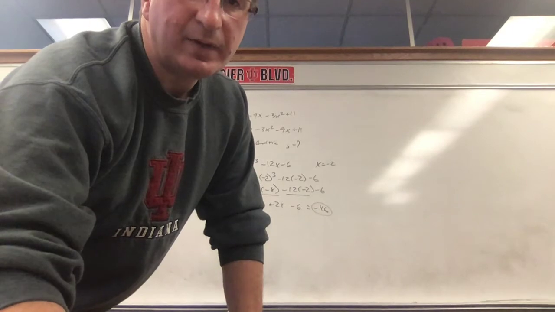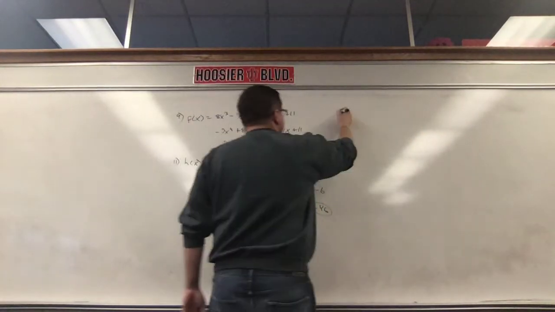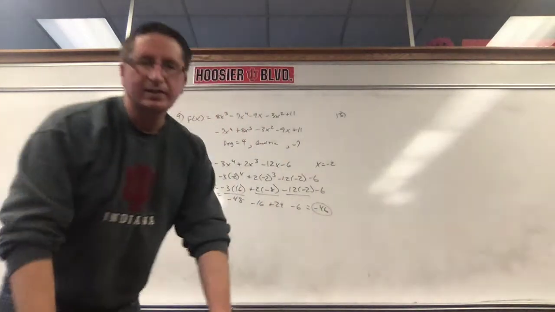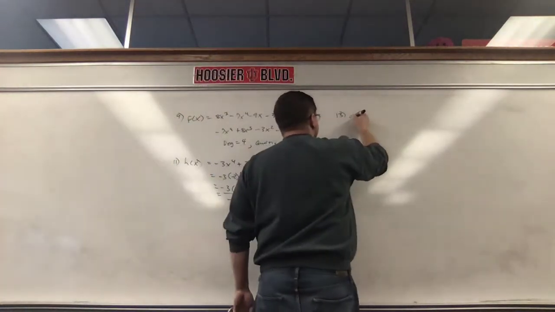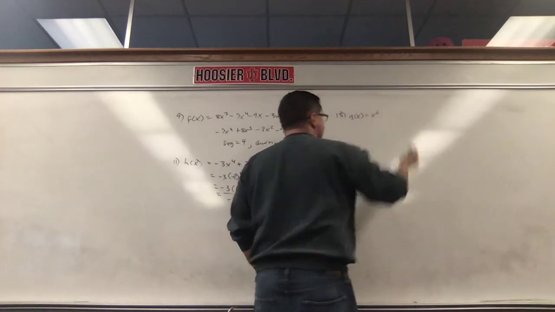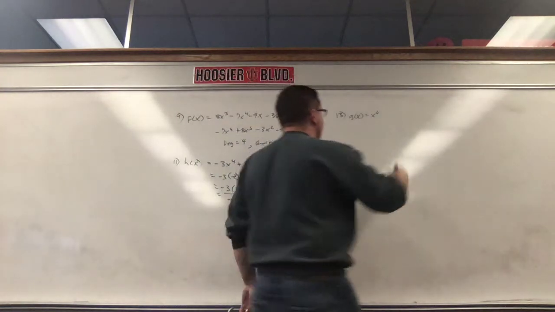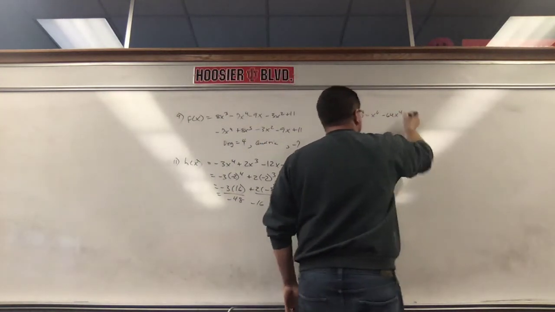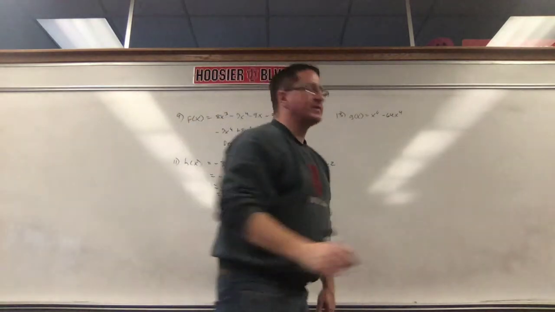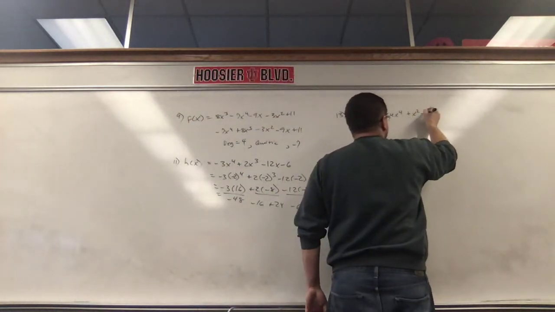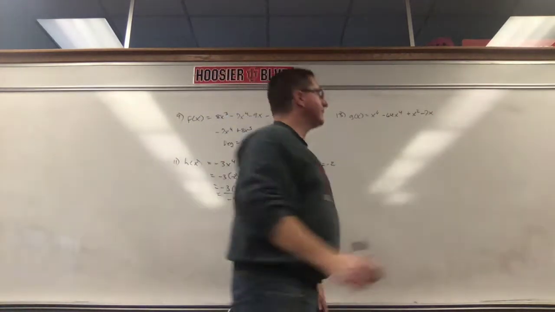Okay, skip number 12 on to number 13. The function they give us this time is g of x is x to the 6 minus 64x to the 4th plus x squared minus 7x minus 51.